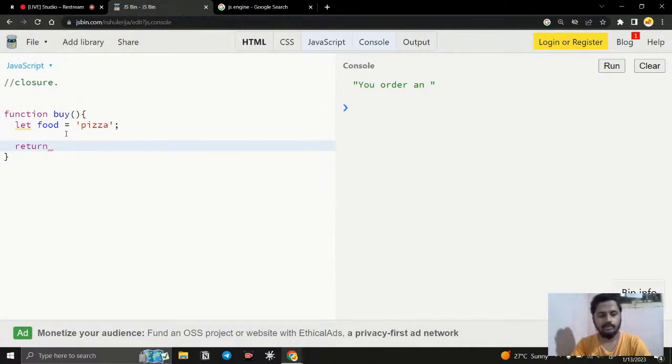Here we have return, and here I create a function. That function is what we buy, right? Once the person buys that food, what I need to do, or we can simply say, is log the item, or we can say food item. Yeah, we can go for item. That's fine. This is a simple logic, so I just say item.